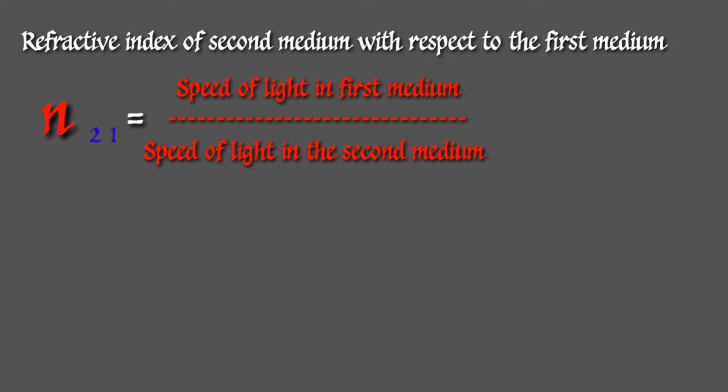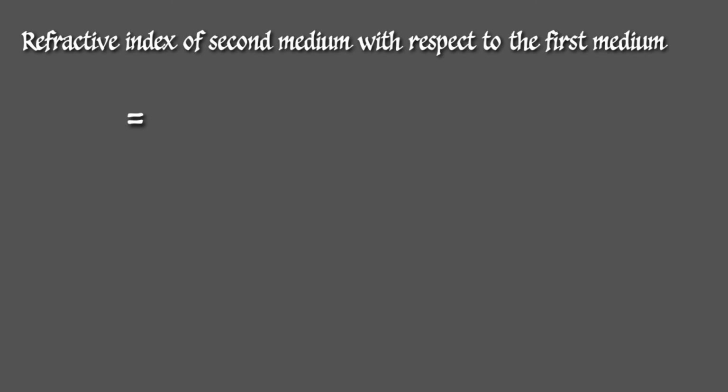And if we are measuring the refractive index of the second medium with respect to the first one, it is represented as N21, the refractive index of the second medium with respect to the first one. N21 equals speed of light in the first medium divided by speed of light in the second medium, or V1 divided by V2. That gives the refractive index of the second medium with respect to the first one.